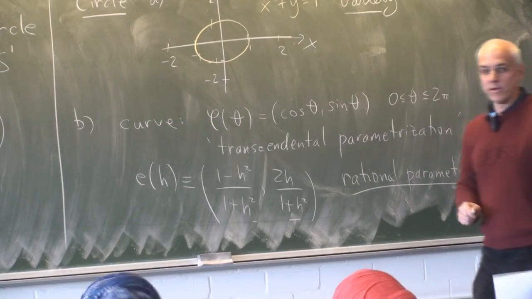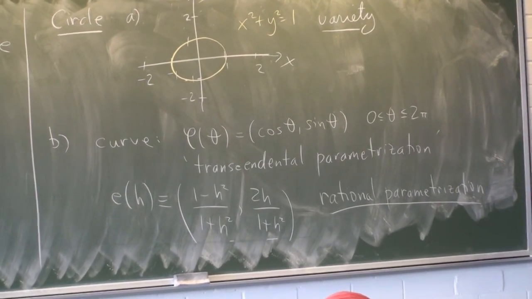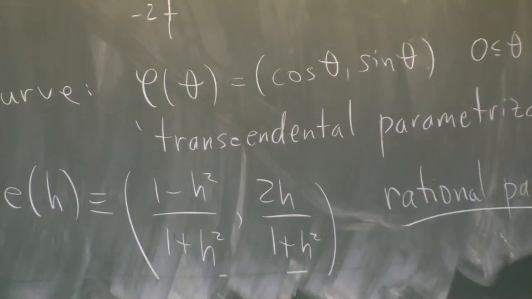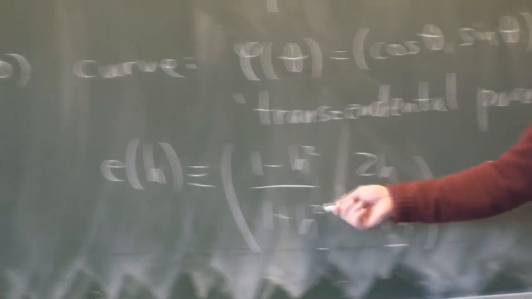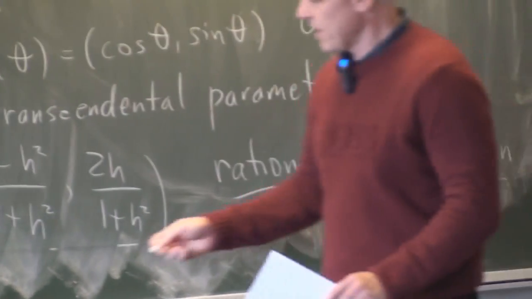And it's very important because it provides an algebraic alternative to this transcendental parameterization. These are what are known as rational functions. They're just polynomials divided by polynomials. And what is the range of values for h?